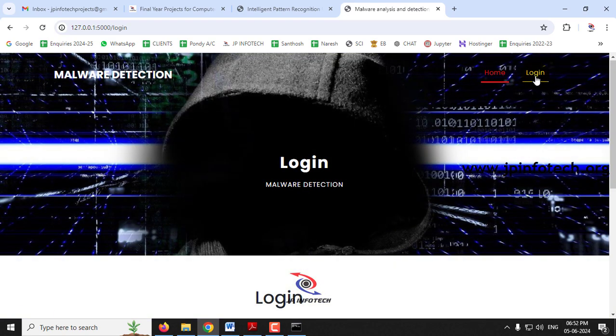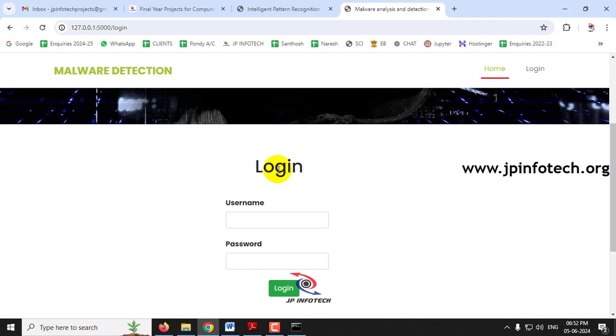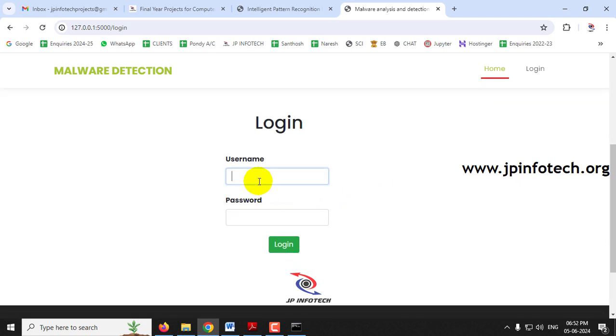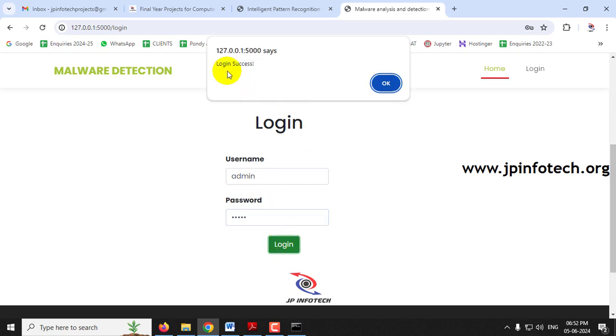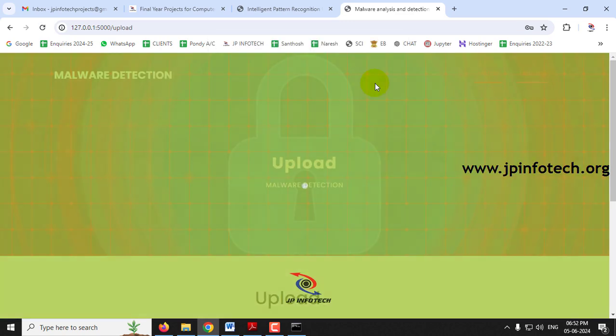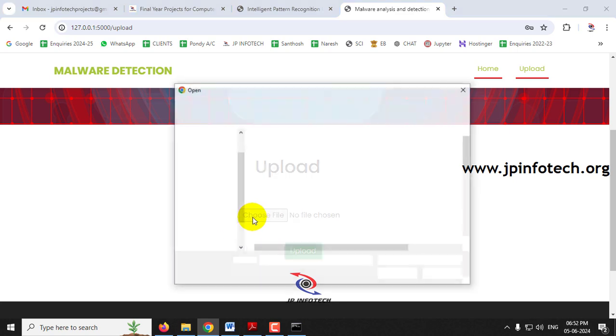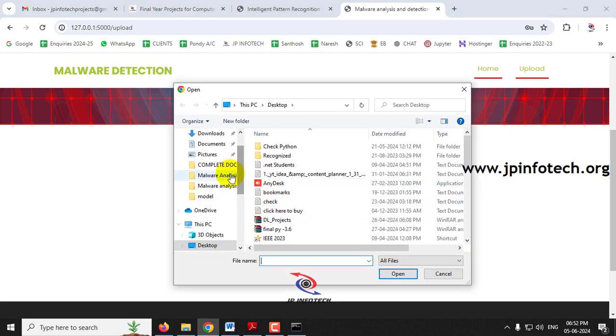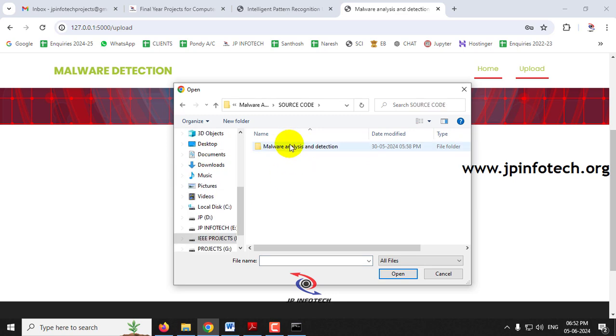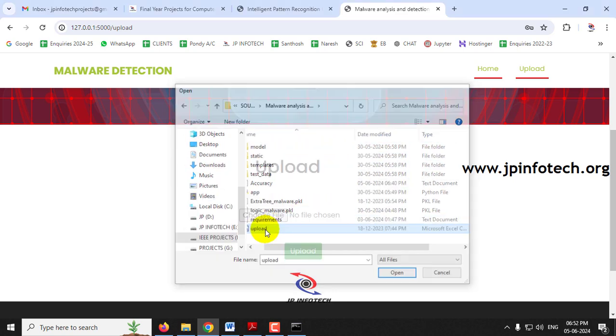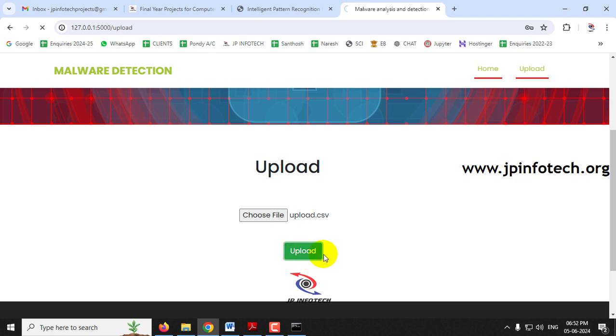Once you click the login menu, it will navigate to the login page. Kindly note that this is a static login page because we have not used any database in the project. So just enter the default username and password as admin and then click the login button. Now you can see the login is successful, and click OK. It will now navigate to the upload part. Here you need to upload the dataset that is provided in the source code folder. Go into the source code folder, where you can find the upload.csv file, select this and then click upload.